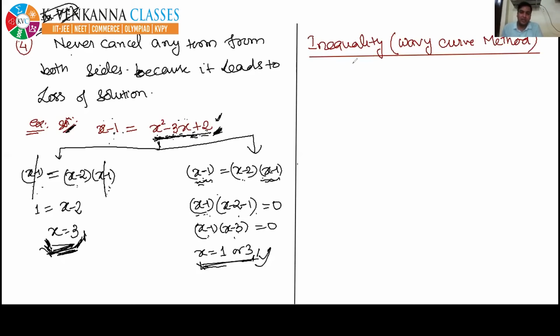Inequality by wavy curve method. I am going to make you write the steps. Then after, I will explain it by example. And after that we'll solve a lot of questions. And I will include all the categories, all the cases in the inequality by wavy curve method. See, what is step number 1? Step number 1 is bring all the terms to the left hand side, LHS, to make RHS 0.